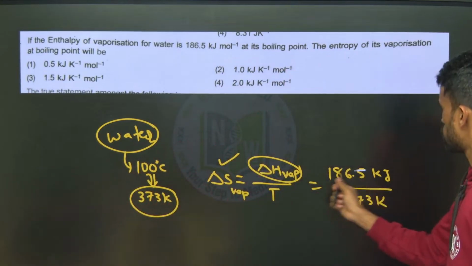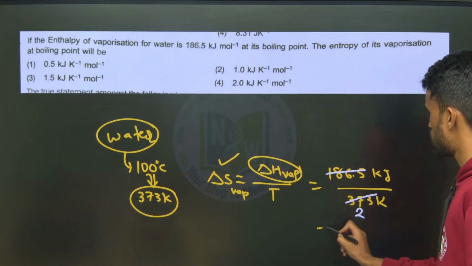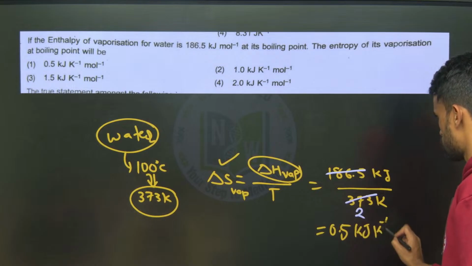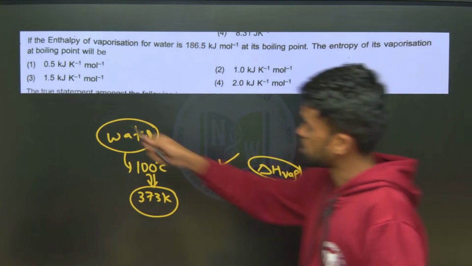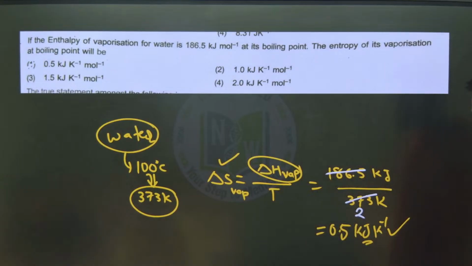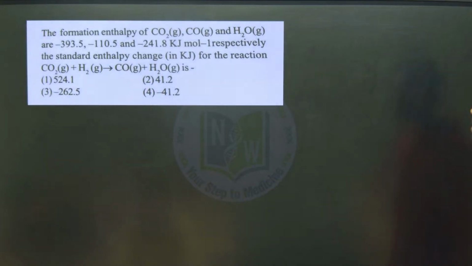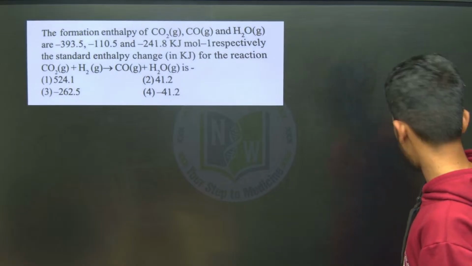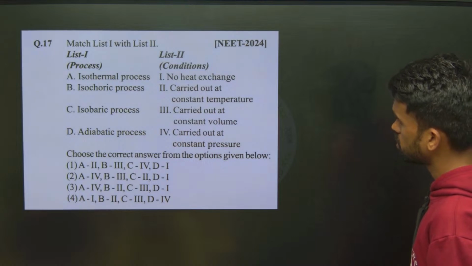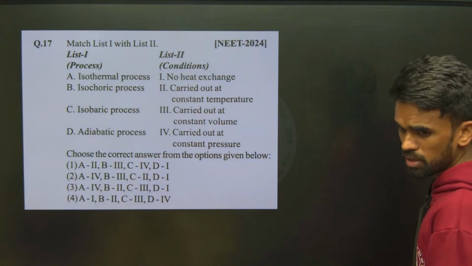So this will be around 2 times. Okay, so 0.5 kilojoule per Kelvin will be your answer. First option. Okay, next. This is already done. This one you can also do, just simple now.